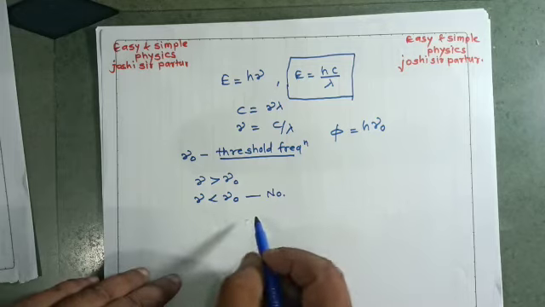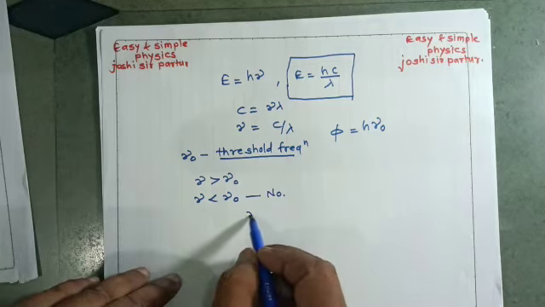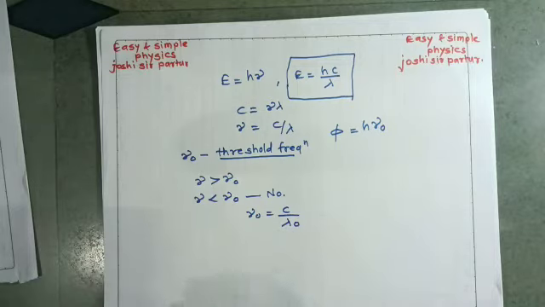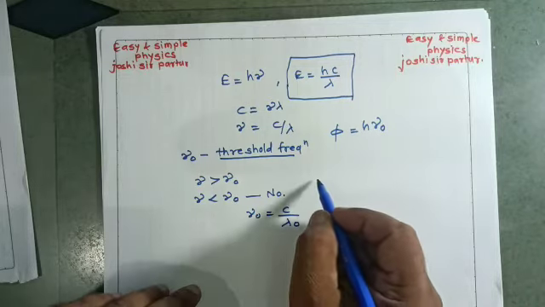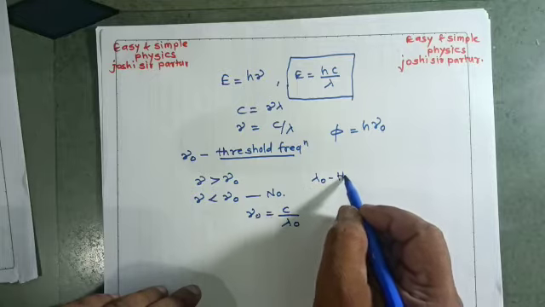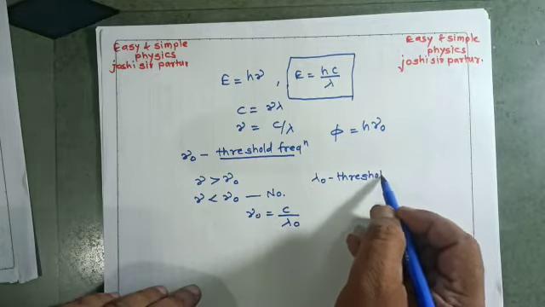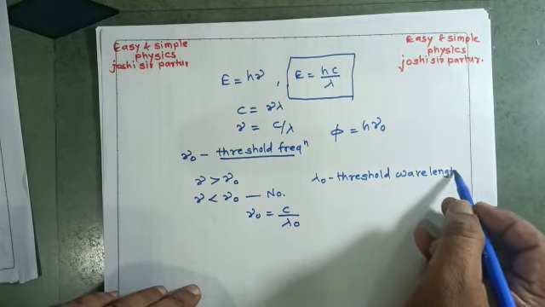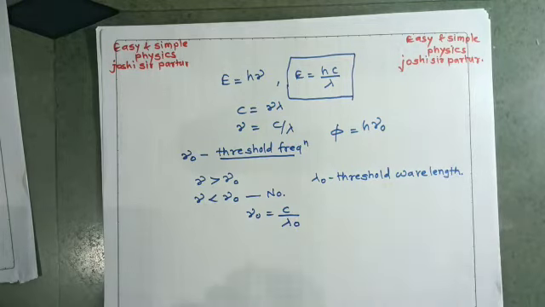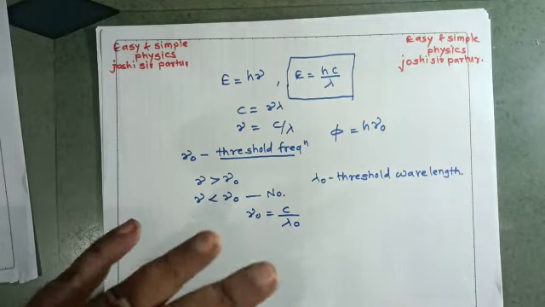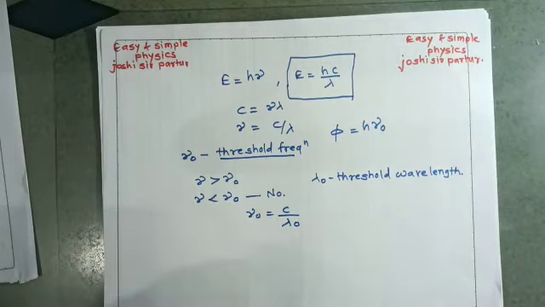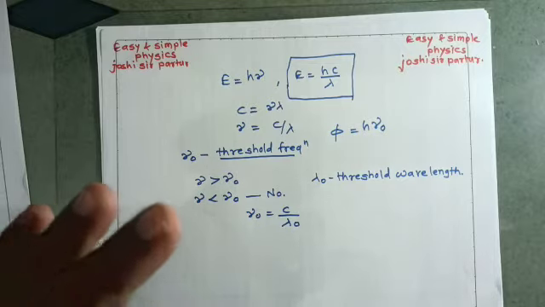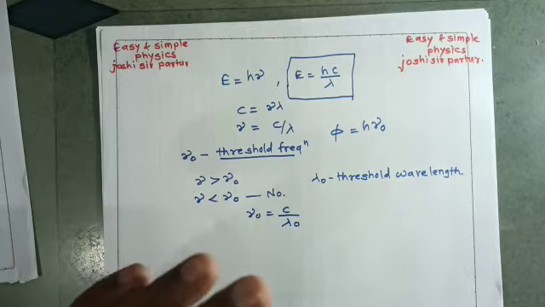Similarly, we see the relation nu 0 is equal to c upon lambda 0, where lambda 0 is called the threshold wavelength, and this threshold wavelength is the maximum wavelength with which an electron is emitted.